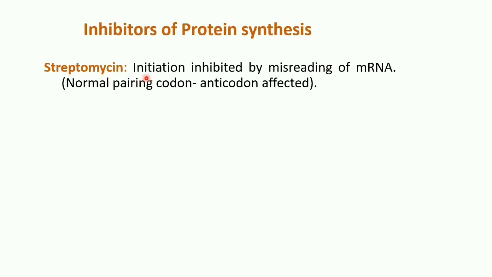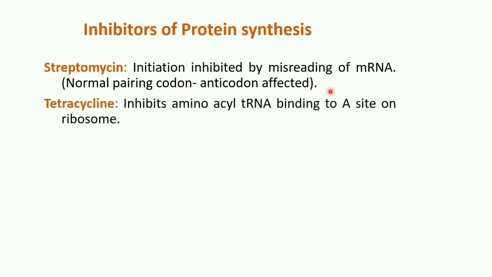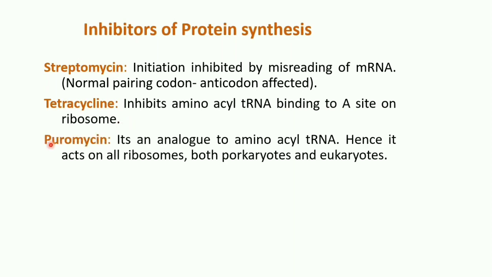Streptomycin: initiation is inhibited by misreading of mRNA. The normal pairing between the codon and anticodon is affected, and this leads to inhibition of translation. Tetracycline inhibits aminoacyl tRNA binding to the A site on ribosomes. Puromycin is an analog of aminoacyl tRNA. Hence, it acts on all ribosomes, both prokaryotic and eukaryotic.